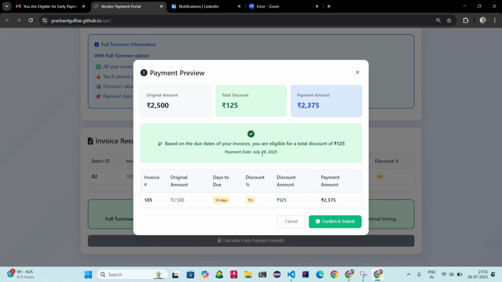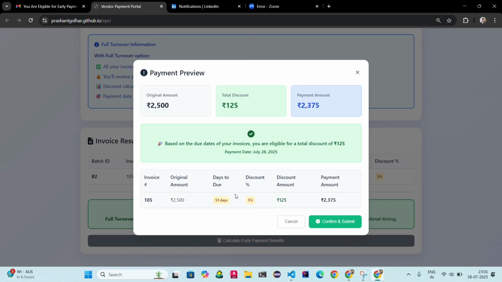You can see the payment date is taken automatically. Today's date is 28th of July, so it will select 28 July, and payment will be disbursed on the same day of 28 July or next business day. The discounting factor is calculated between the payment date and due date, based on how many days are required.